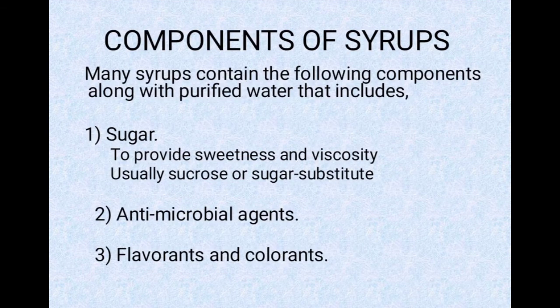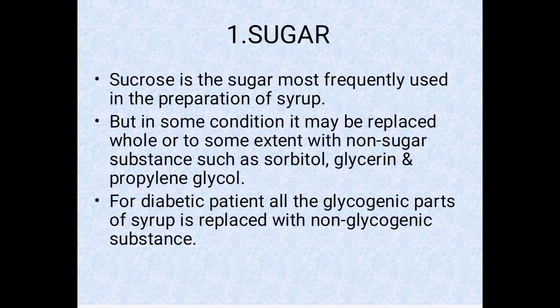Now the components of syrup. So many syrups contain the following components along with purified water that include sugar, antimicrobial agent, flavorants and coloring agent. So component of syrup में हमारे पास sugar, antimicrobial agent, flavorants और colorants होते हैं. So number 1 we have the sugar. So sucrose is the sugar most frequently used in the preparation of syrup.